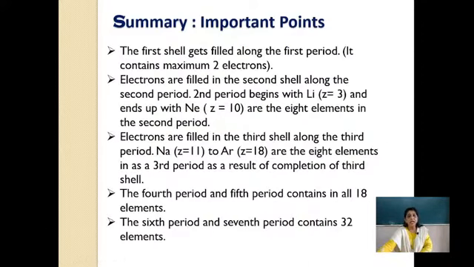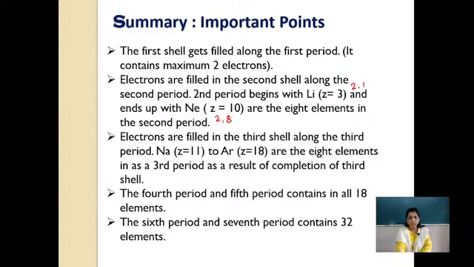Next, if you have the periodic table in front of you, we will come to know about this. The first shell gets filled along the first period. It contains a maximum of 2 electrons with helium, as I just told you. Electrons are filled in the second shell along the second period. The second period begins with lithium, Z is 3, that is 2,1 as the electronic configuration, and ends with neon, atomic number 10, with electronic configuration 2,8.